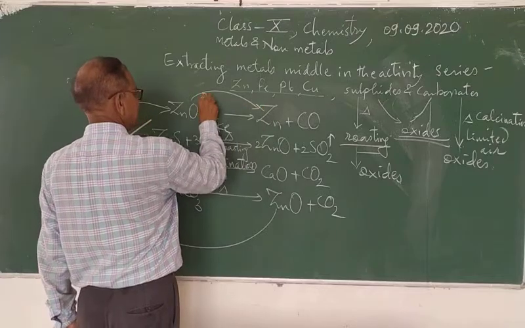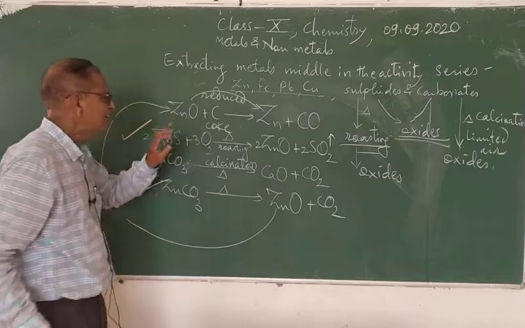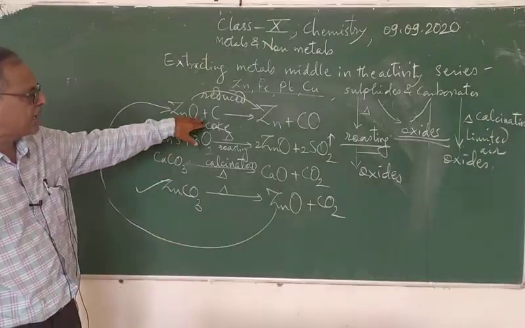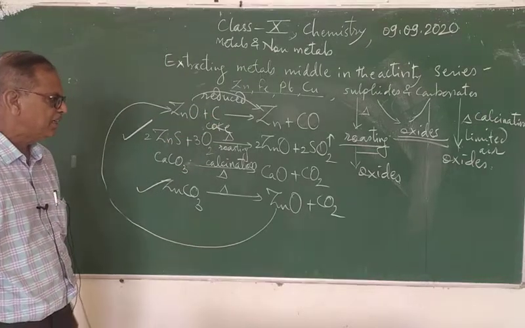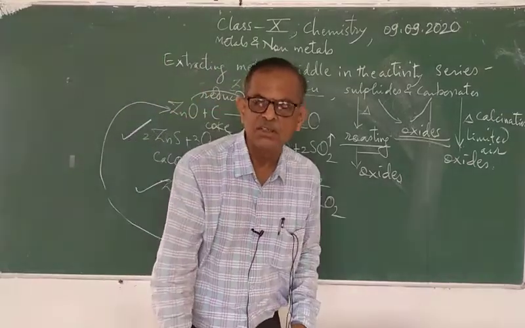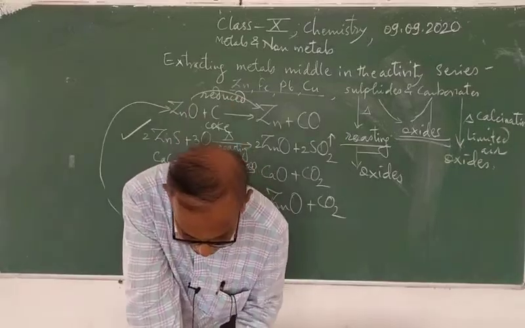So this is reduced. That is, removal of oxygen is a reduction. So zinc oxide gets reduced to zinc, and in this way zinc metal is obtained, then calcium metal is obtained, iron metal is obtained, then lead metal is obtained in this way.